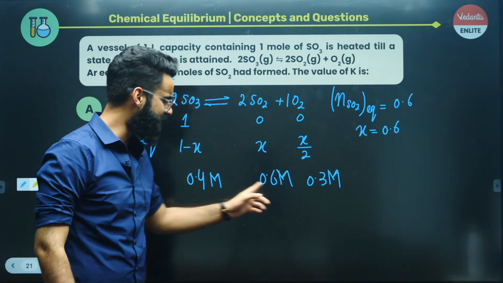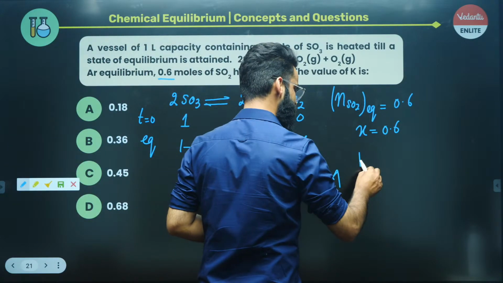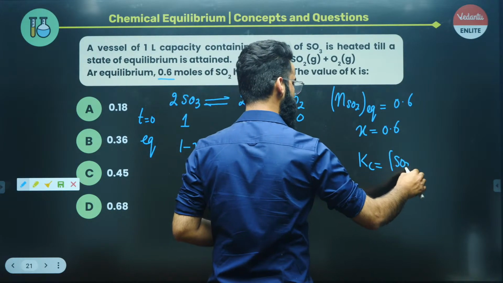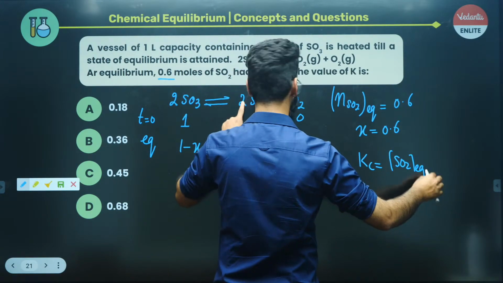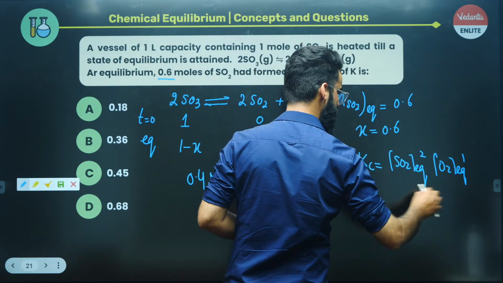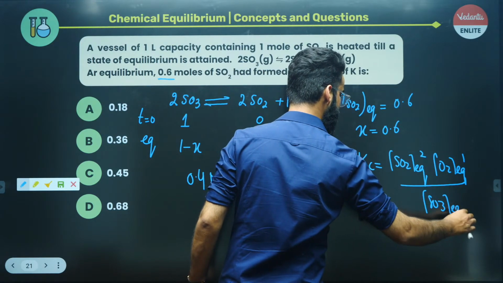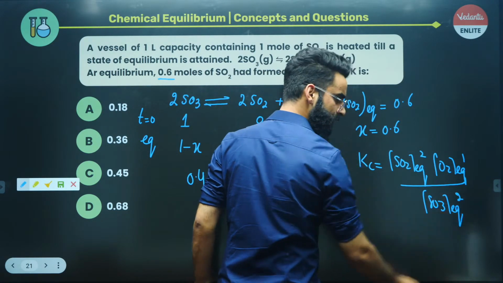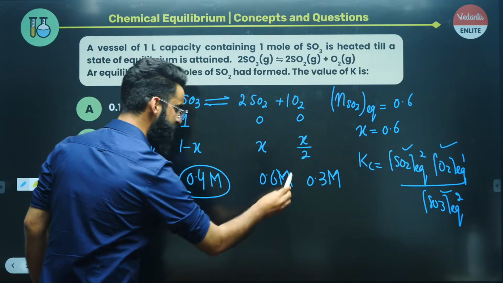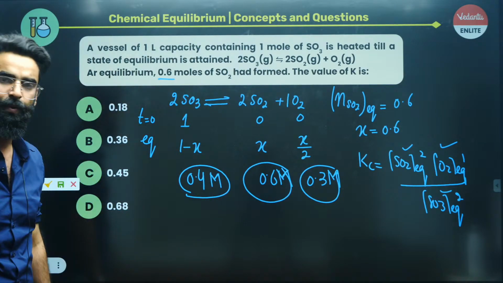So you got the concentration of each reactant and product at equilibrium, so you will just write the Kc expression, and I'm sure you guys know how to write it. It's going to be simply the concentration of SO2 at equilibrium raised to the power of its stoichiometric coefficient, that's 2, times the concentration of O2 at equilibrium raised to the power of its stoichiometric coefficient, that's 1, divided by the concentration of SO3 at equilibrium raised to the power of its stoichiometric coefficient, that's 2. Now you already have all these values, my dear people. Put all these values into this expression, and get the exact value of Kc which you were supposed to calculate.